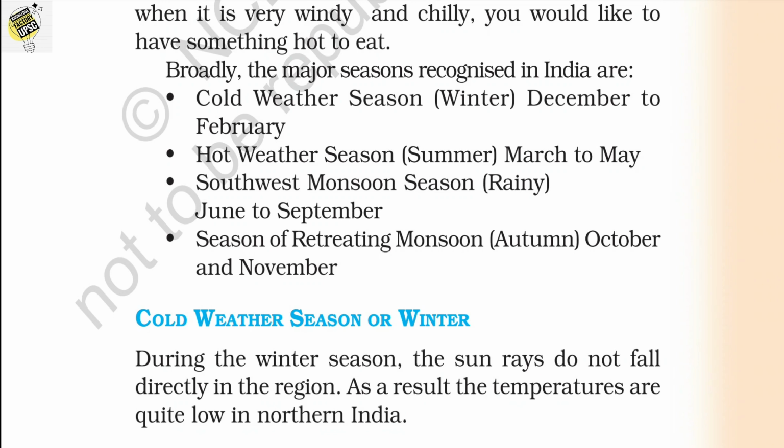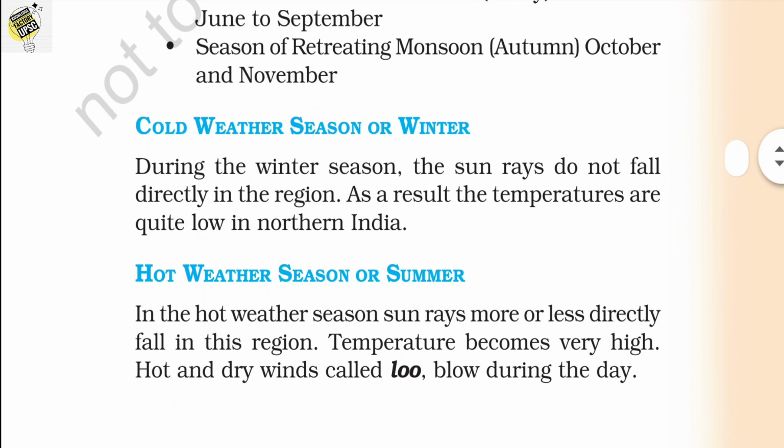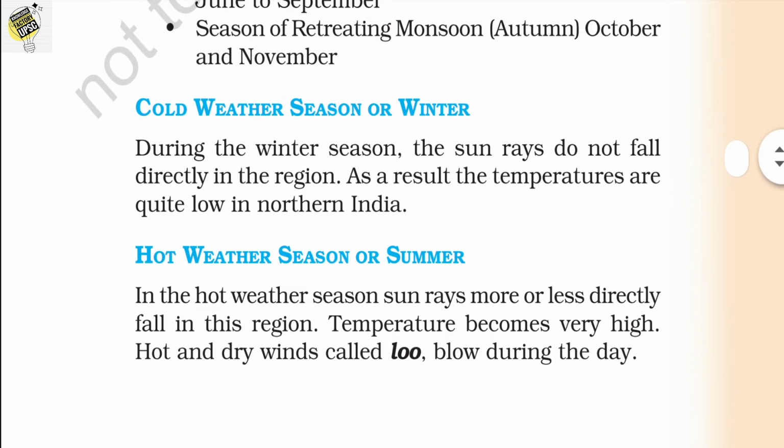So according to the weather we can classify our seasons. There are 4 seasons: the cold weather season, hot weather season, southwest monsoon season and the season of retreating monsoon. First of all, we have the cold weather season or the winter season.